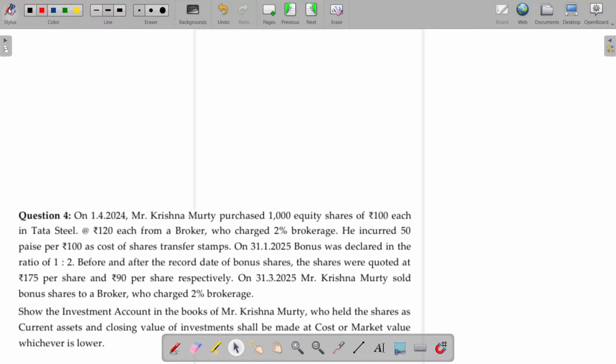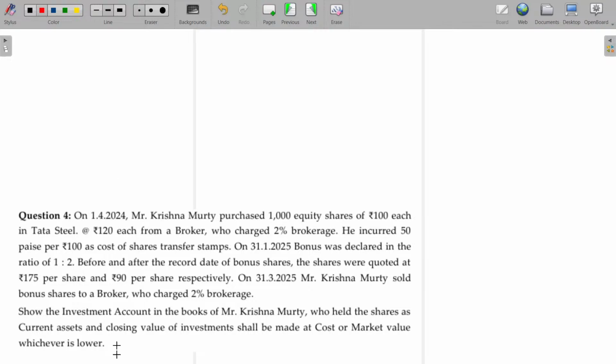Now come on, tell me. Show the investment account in the books of Krishnamurti. So, investment account. On 1/4/24, Mr. Krishnamurti purchased 1000 equity shares of ₹100 each in Tata Steel at 120 from a broker who charged 2% brokerage. Then 2% means 2.4 will be added on the purchase price. 122.4 will be the value.